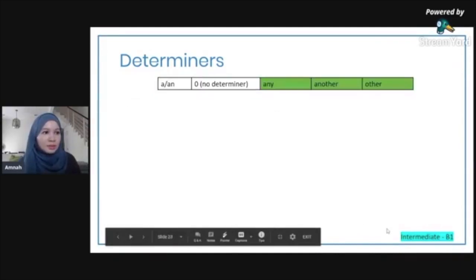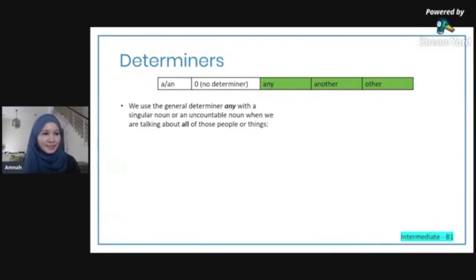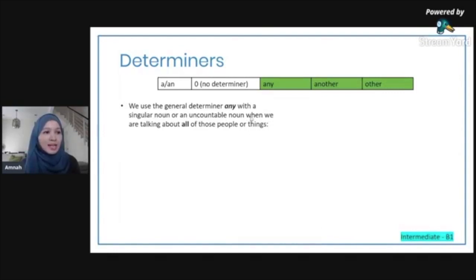Right, let's move on. Now we're going to talk about any, another, and other. We use the general determiner any. So remember, these are all called general determiners. We use any with a singular noun or an uncountable noun when we talk about all of those people or things. So it's only for singular nouns or uncountable nouns. For example, it's very easy. Any child can do it. It's the same as saying all children can do it. Understand? So any means all.